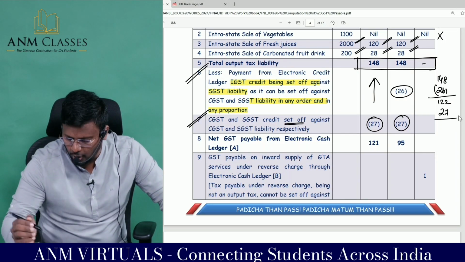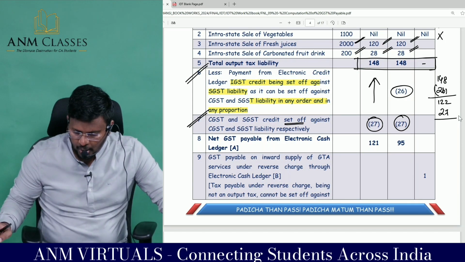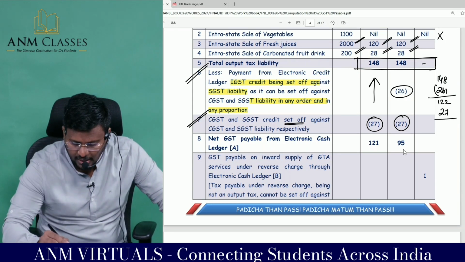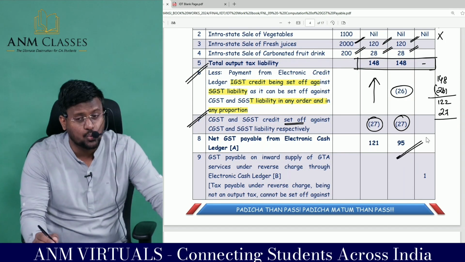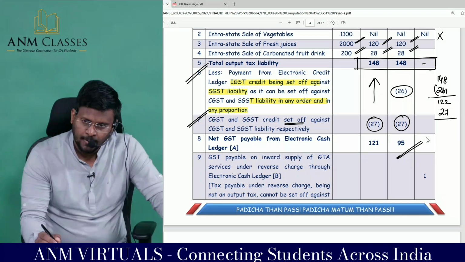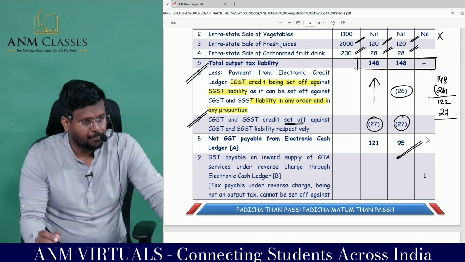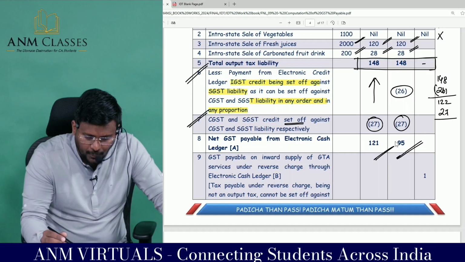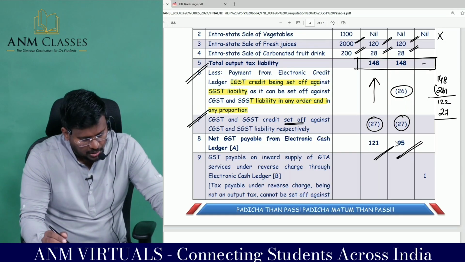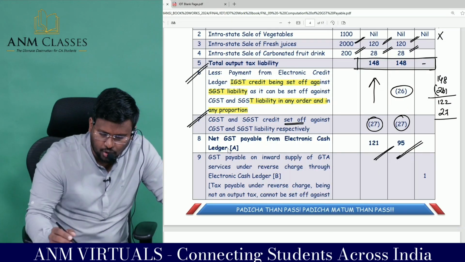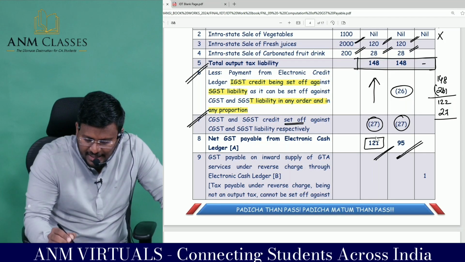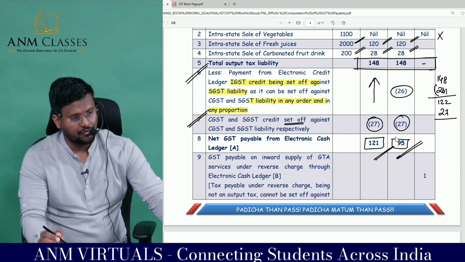So from 122, if you reduce 27, you will get how much lakhs? 95 lakhs. What GST payable? Yes, GST payable. And 121 lakhs is the net GST payable from electronic cash ledger, 121 lakhs and 95 lakhs.